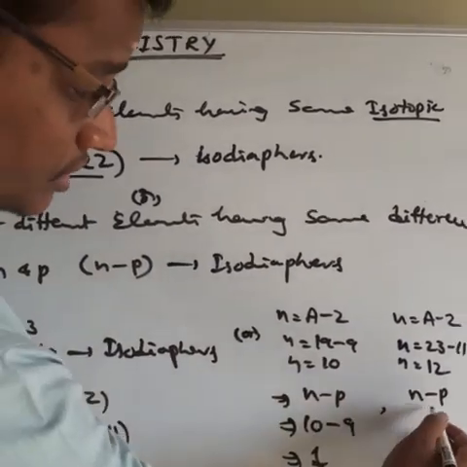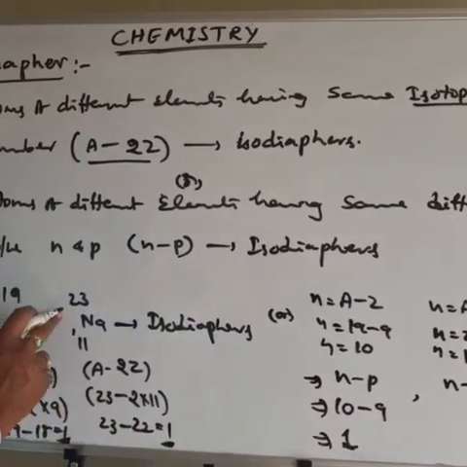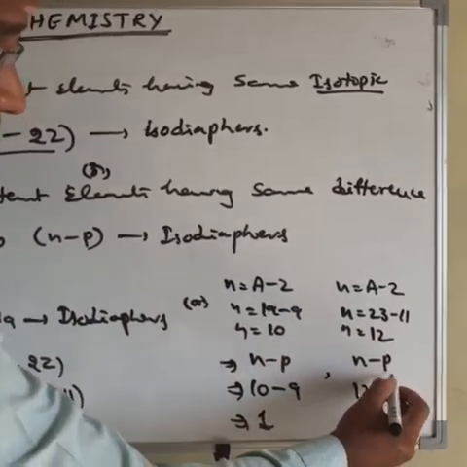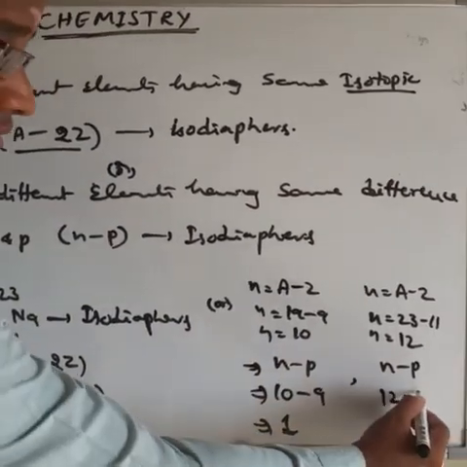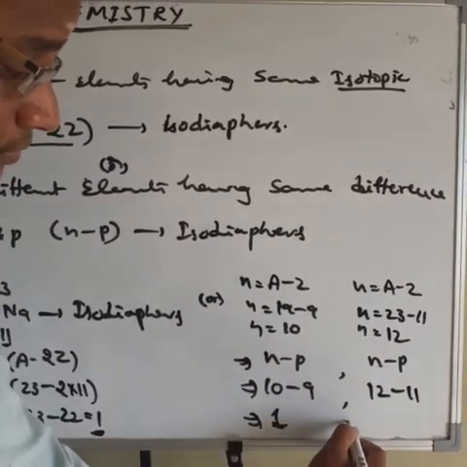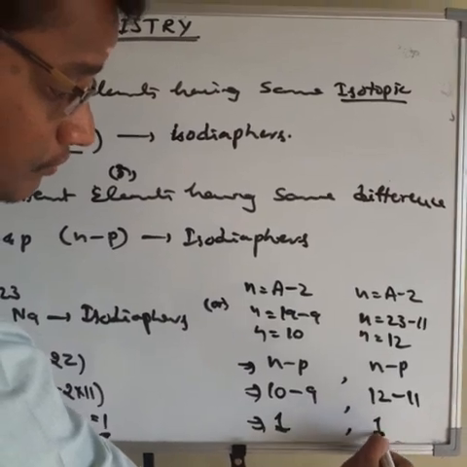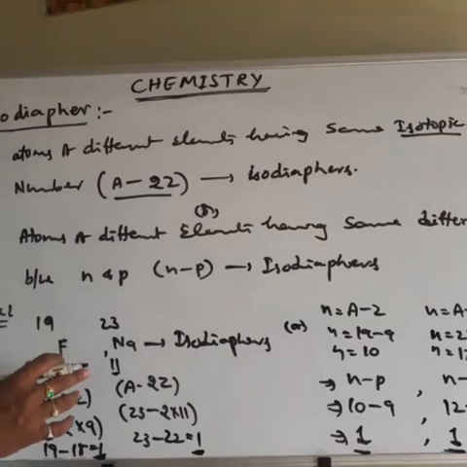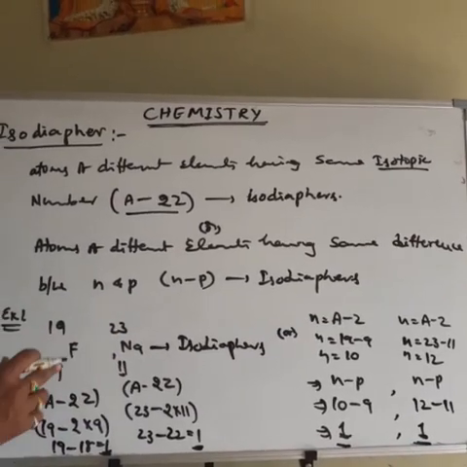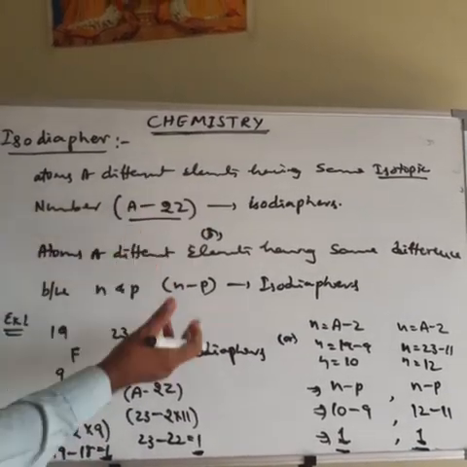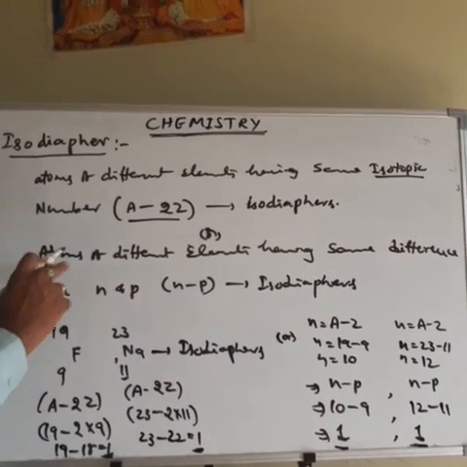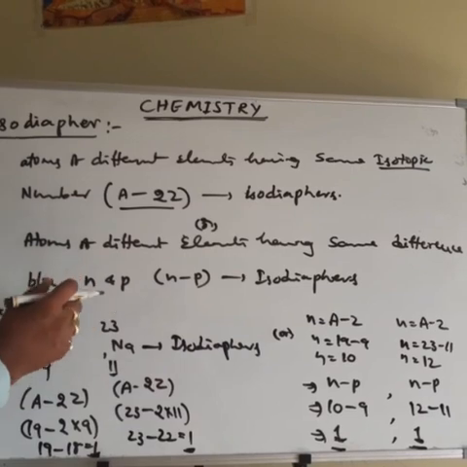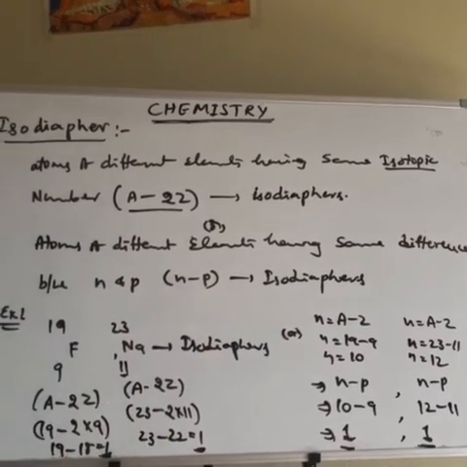Here also, 23 minus 11 means neutron number 12, minus proton number 11, gives 1. So these are atoms of different elements having different mass numbers and different atomic numbers, but the same isotopic number. Or by another definition, atoms of different elements have the same difference between neutron and proton number. So this is called isodiaphers.